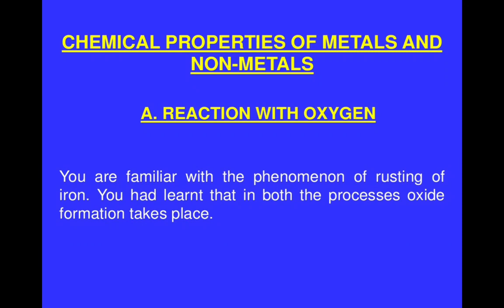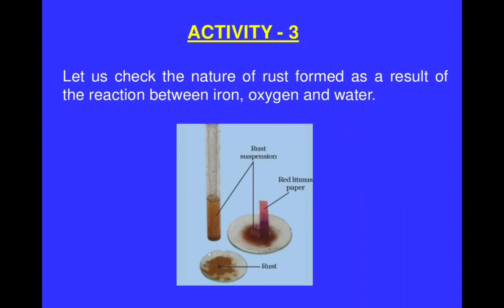Which of them, metals or non-metals, react with oxygen, and how can we separate them on the basis of this reaction with oxygen? You are familiar with the phenomenon of rusting of iron. You had learned that in both processes oxide formation takes place. So whenever we keep metal in the open, rusting of the metal takes place and rust comes on the metal. Why does it come? Because the outer layer of the metal has reacted with oxygen, and that's why the rust is formed.